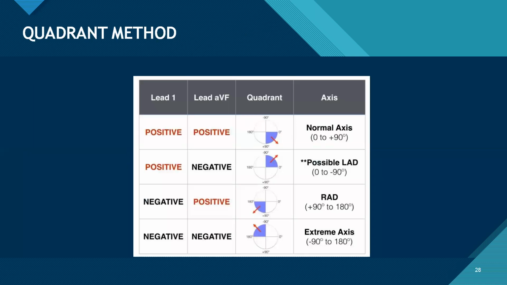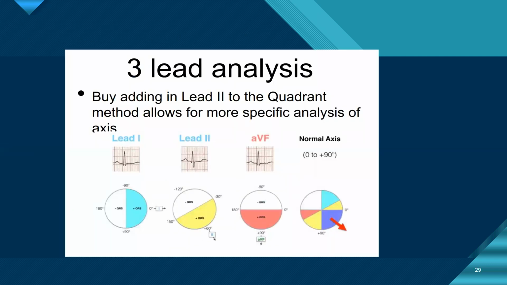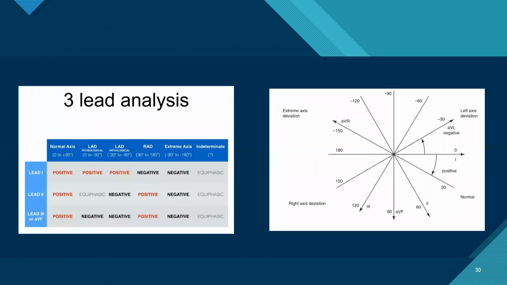In the quadrant method, if both leads are positive, it is normal. If lead 1 is positive and aVF is negative, it is possible left axis deviation, because 0 to negative 30 is still normal. If lead 1 is negative and aVF is positive, it is right axis, and if both are negative, extreme axis. If we take lead 2 also, we can define it with more accuracy.